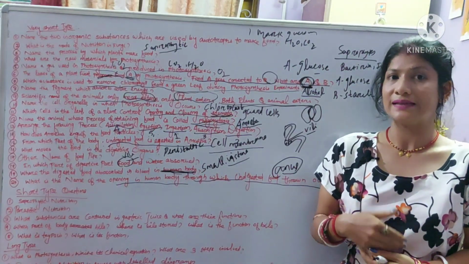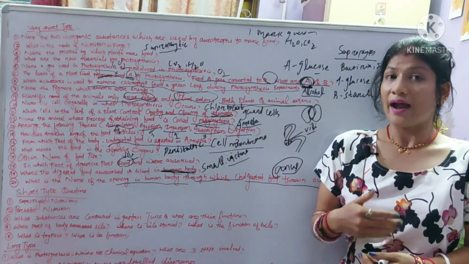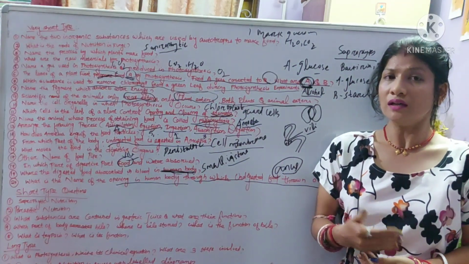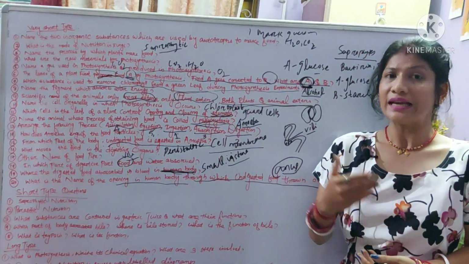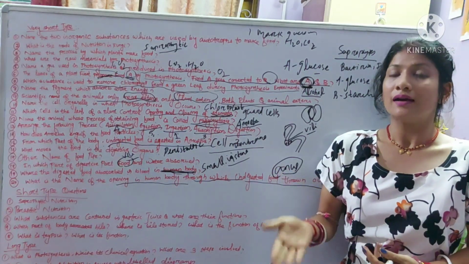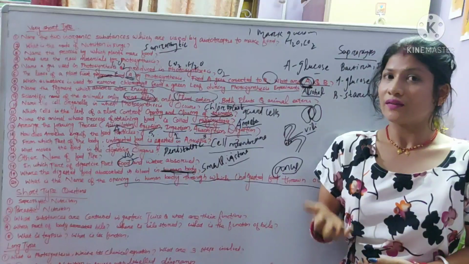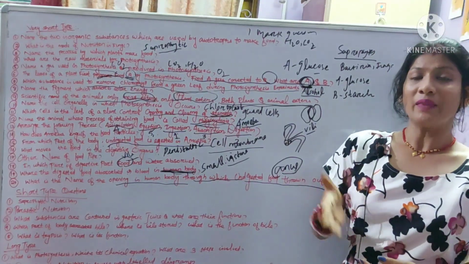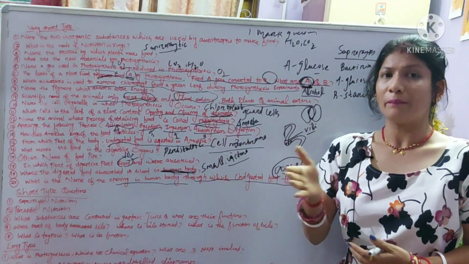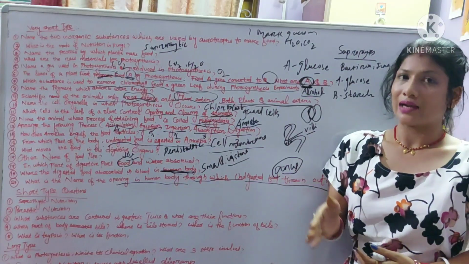Hydrochloric acid is acidic in nature. It keeps the stomach medium acidic so that the pepsin enzyme can act on it.